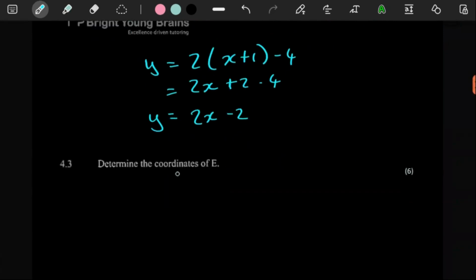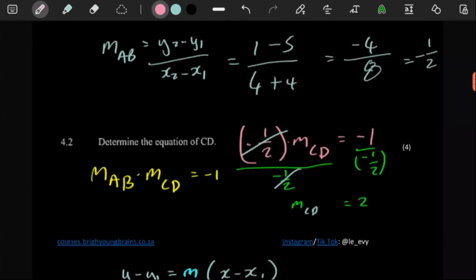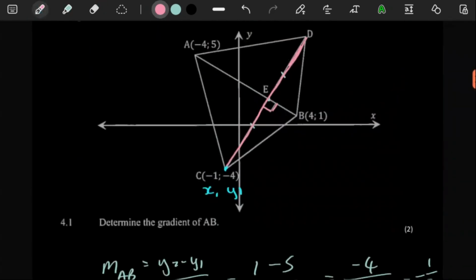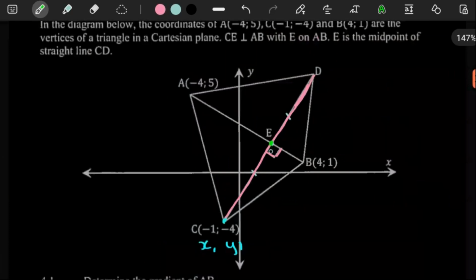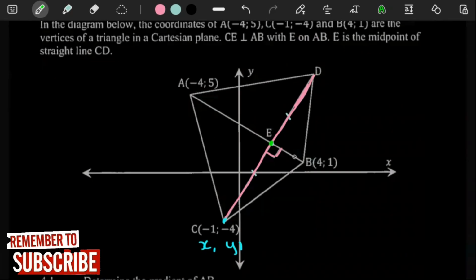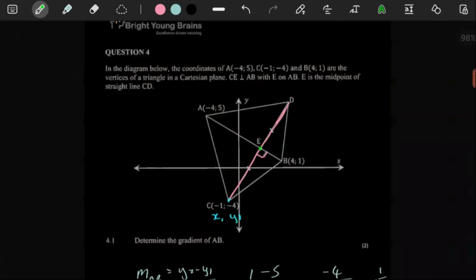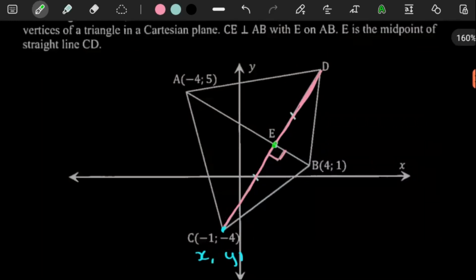For 6 marks, they say determine the coordinates of E. So 6 marks, that's a lot, so we need to do what we need to do. Fortunately, it doesn't seem like getting E is going to be difficult, because remember, E is a point where two lines meet each other. You already have the gradient of CD. Getting the equation of AB is really not going to be difficult, because we have the gradient of AB. We also have a point that the line passes through. Either this one or this one can be used. So we can easily get the equation of AB first. After getting the equation of AB, we can just work out where the two lines meet each other. So let's just do that first.